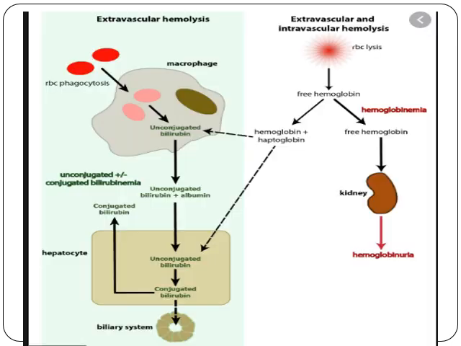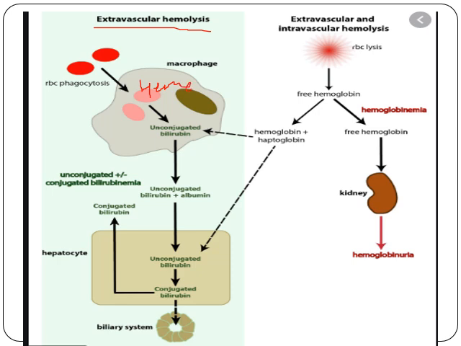Now in this diagrammatic presentation, let's see what we are seeing. Talking about extravascular hemolysis, there is increased RBC phagocytosis, and we saw that whenever there is increased red cell destruction, there will be production of heme. This heme will convert into biliverdin.